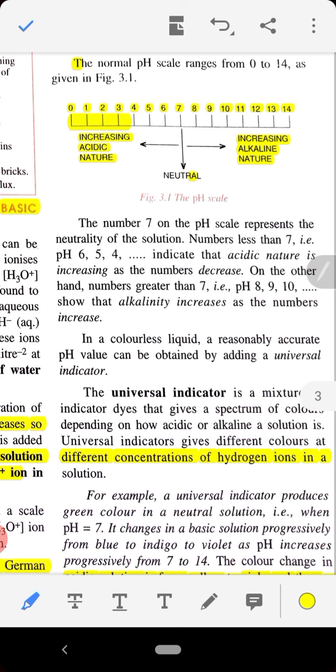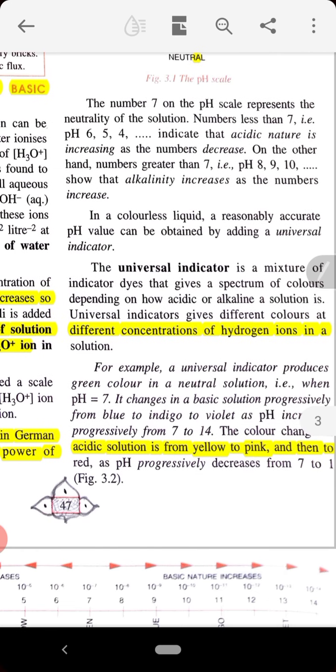In a colorless liquid, a reasonably accurate pH value can be obtained by adding a universal indicator. So let us understand what an indicator is. I hope you people know about indicators. In the previous classes, I have told you all about indicators. In a very short way, I am explaining: an indicator is generally a substance which indicates whether a solution is acidic or alkaline in nature.